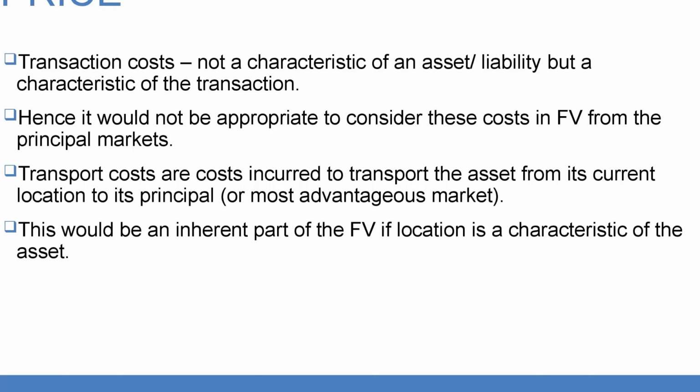On the other hand, transportation costs are incurred to transport the asset from its current location to the principal or the most advantageous market. We have seen that one of the characteristics of an asset is its location. So transporting it from the current location to the location where it is to be traded, which is my principal market or the most advantageous market, relates to the characteristic of the asset. So these costs would be an inherent part, since they depend on the characteristic of the asset.